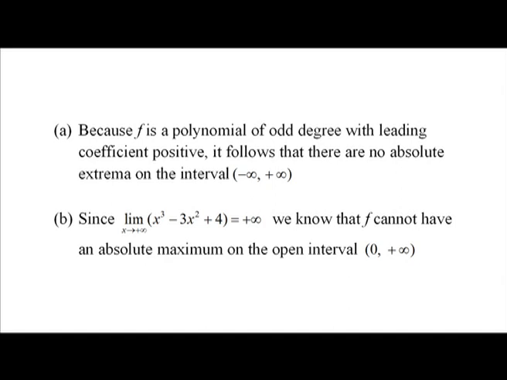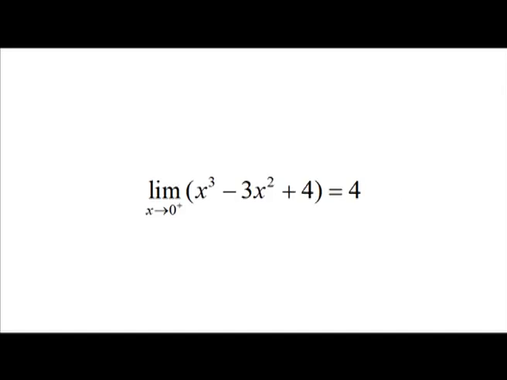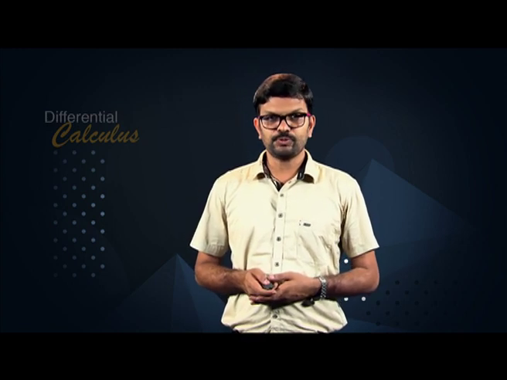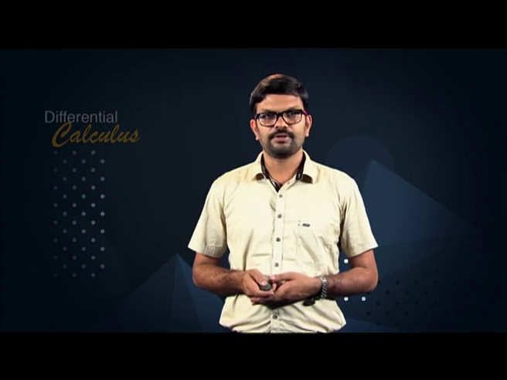(b) Since limit x going to plus infinity of x cube minus 3x square plus 4 is equal to plus infinity, we know that f cannot have an absolute maximum on the open interval 0 to plus infinity. However, the limit x going to 0 plus of x cube minus 3x square plus 4 is equal to 4, a real number. So, there is a possibility that f may have an absolute minimum on this interval. In this case, it would have to occur at a critical point, which suggests that we look for solutions of the equation f dash of x is equal to 0.